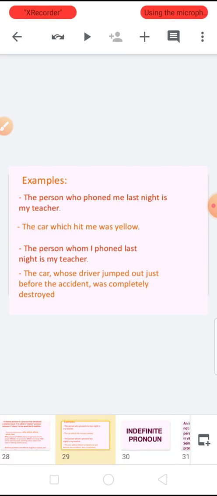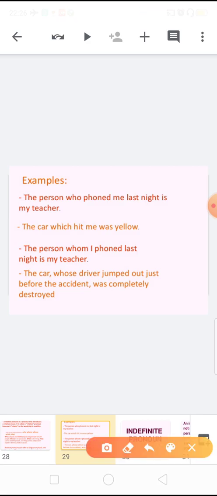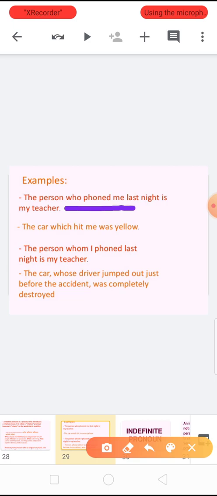With examples, see, there we are using who, whom with a question mark and asking the question, but here we are relating it. It shows the relation. So now you can see here: the person who phoned me last night. Here we are trying to combine, or telling the relation, that the person we are talking about, that person who phoned me last night, is my teacher.